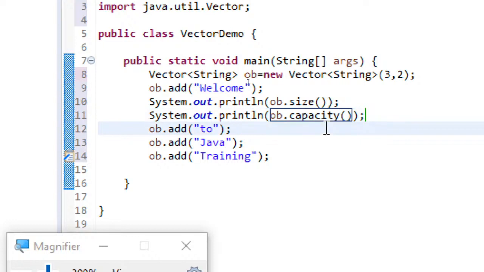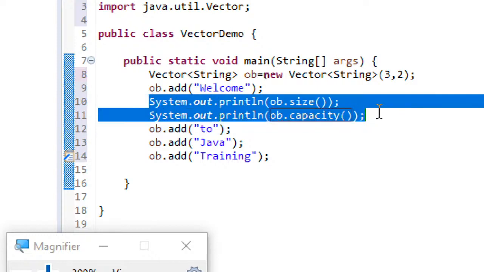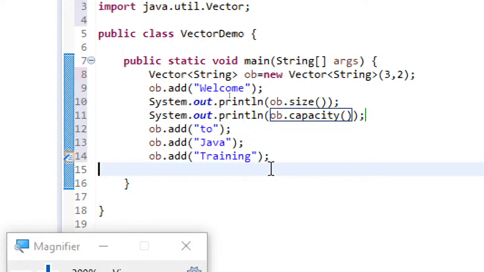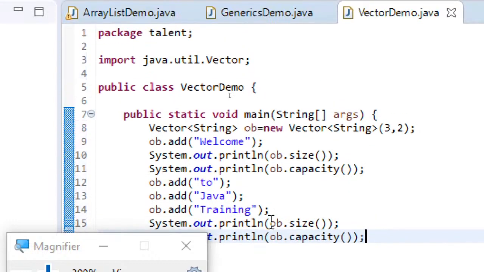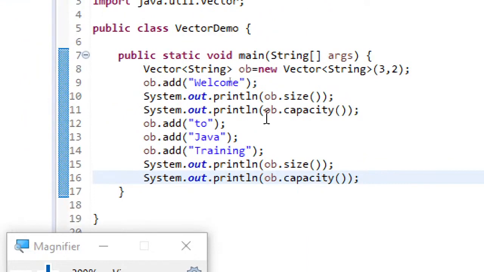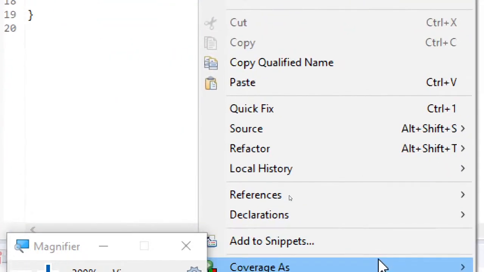Now the same two statements I'll also write after adding the fourth element. I just feel that now you will be understanding. Observe this. I have created a vector object by using a specialized constructor which is taking two arguments. The first argument specifies the initial size and the second argument is the step counter. After adding the very first element, I am displaying size and capacity, and after adding four elements I am displaying size and capacity. Now let me run this.